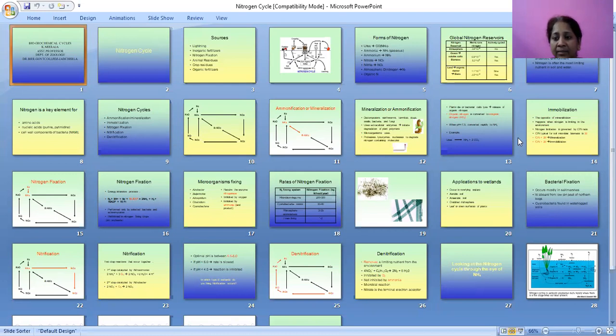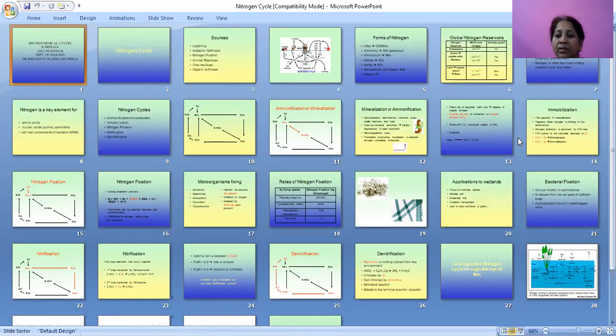On Earth, 78% is occupied by nitrogen gas, 21% is oxygen, 0.3 to 0.4% is carbon dioxide, and 1% is inert gases.